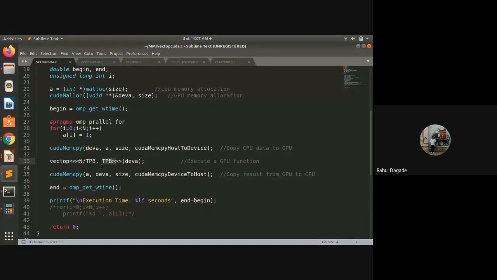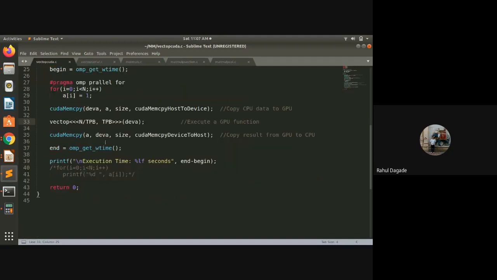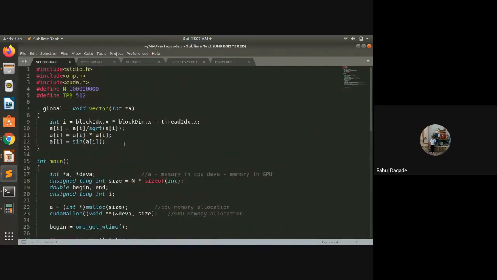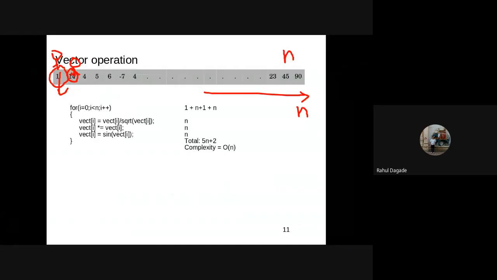All right. The concept of the number of blocks and number of threads is a theoretical concept that you will learn in your theory classes. And then the result is again copied with cudaMemcpy, from the device into the host, that is, into the CPU. And then the result is obtained. So let us work out this program. How do we execute this program?